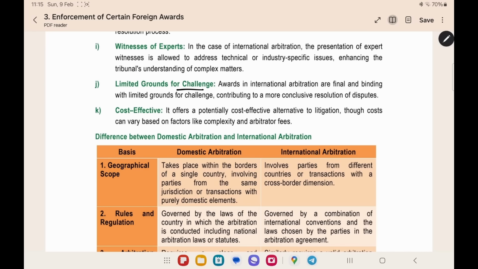You have only limited grounds for challenge. Only for certain reasons can you challenge the arbitration award or arbitrator. Like that, you can challenge only for certain reasons. So it will lead to a more conclusive resolution. In one way or the other, you will definitely get a conclusion. It is cost effective. It offers a potentially cost effective alternative to litigation. Same, when compared to court, it is very cost effective.